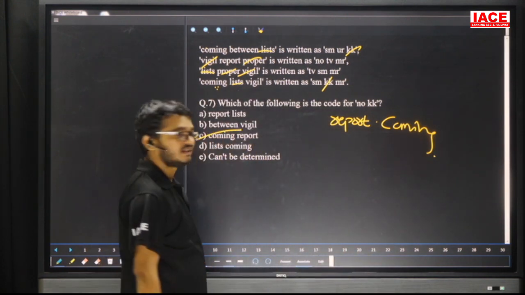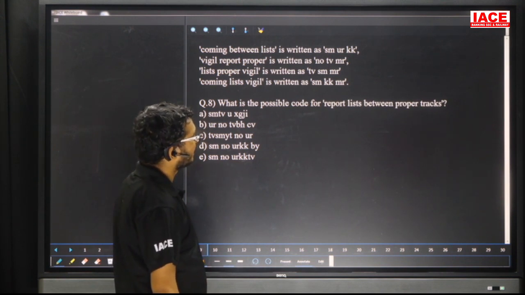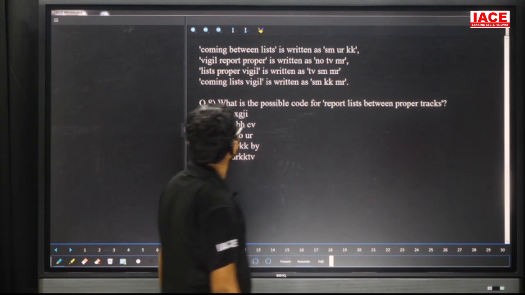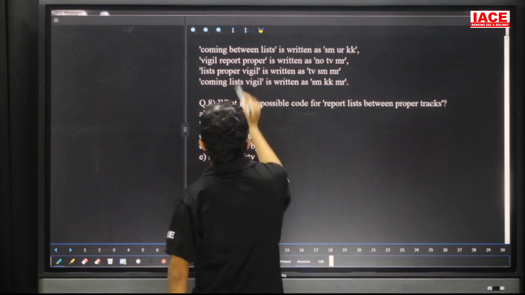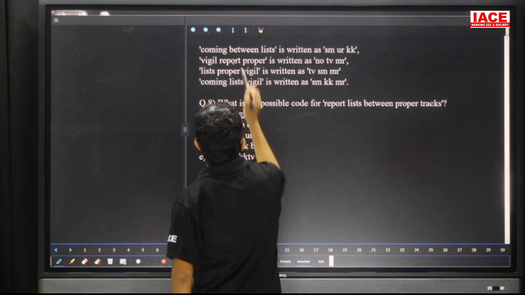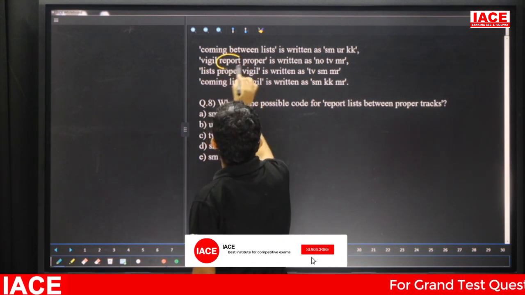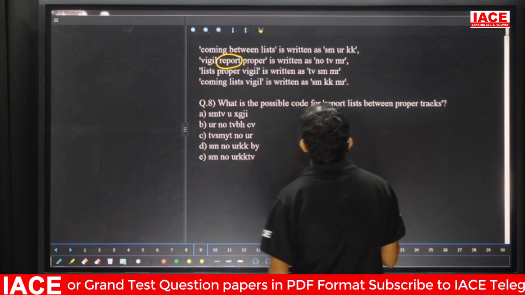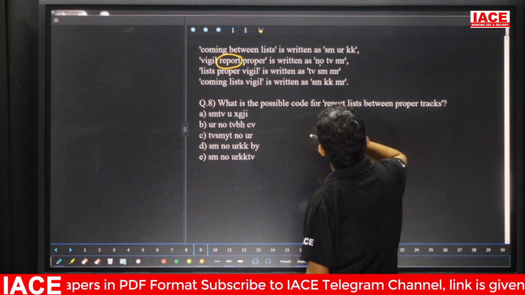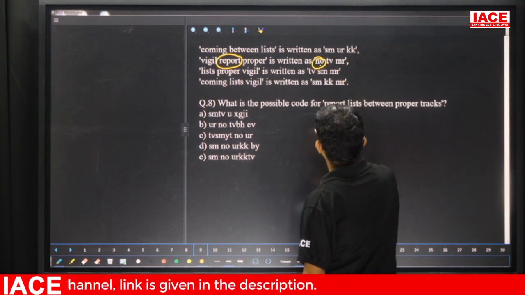Question number 7. C. What is the possible code for report list between proper tracks? Now friends, check here. Report. Friends, report is present in which line? Check here. Report is present in only this line. Now friends, check. That means the only information is report, only code. NO, next TV, M, that means here N1. That means the report code is what?